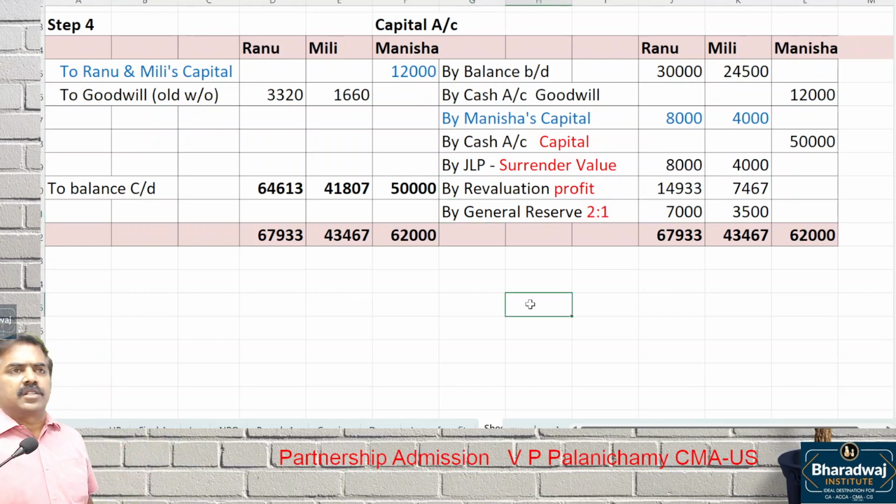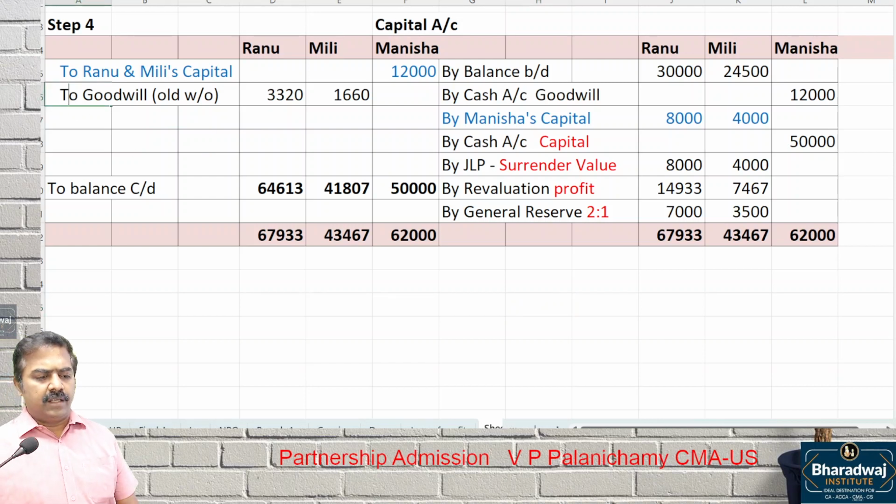In the question, there is no P&L account, no other reserve, no other losses. And old goodwill written off, amongst which partners? Old partners in old ratio.